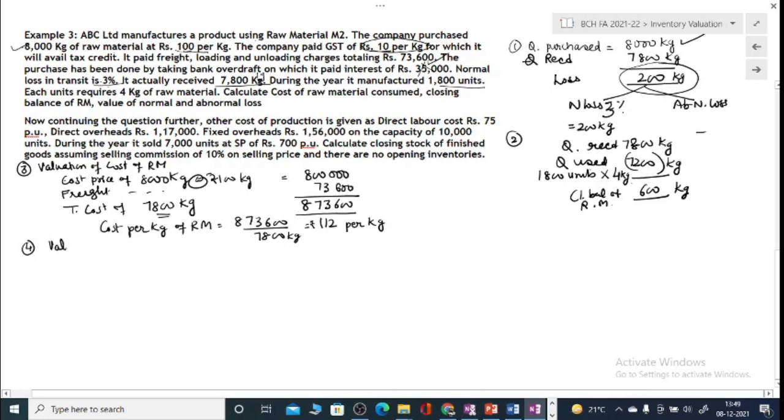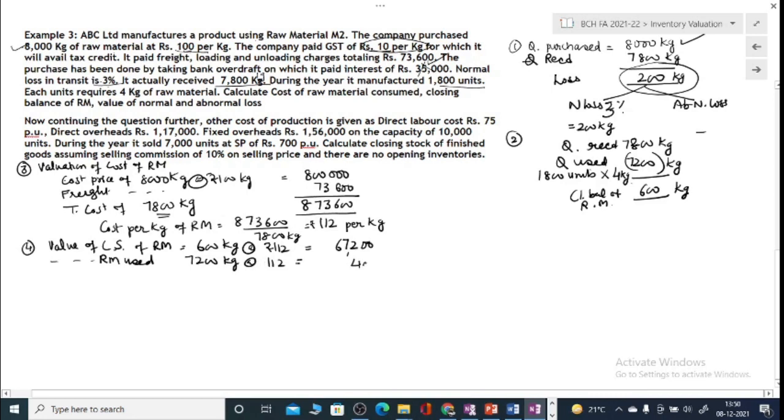So value of closing stock of raw material, 600 kilograms at the rate of 112 will be 67,200. Value of raw material used, you used 7,200 kilograms at the rate of 112.